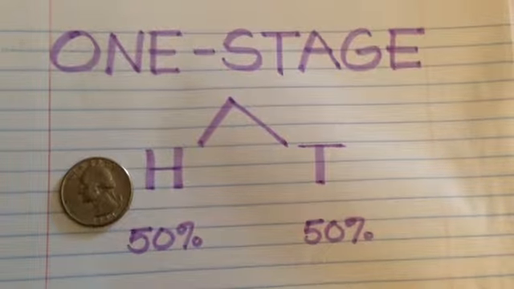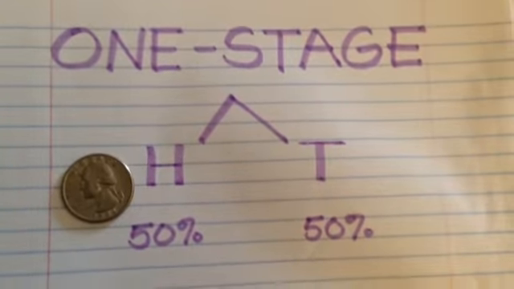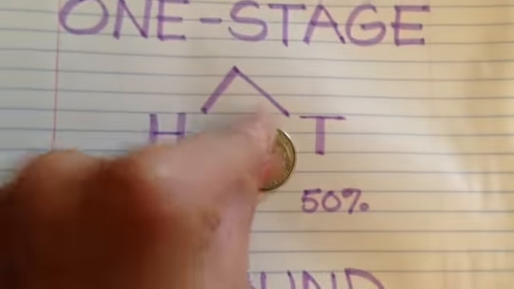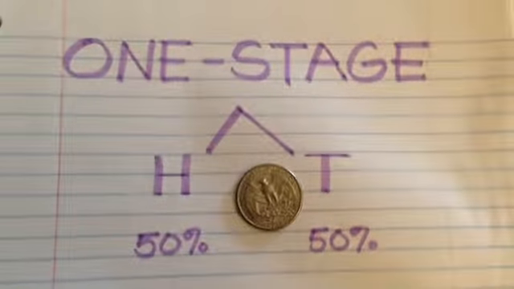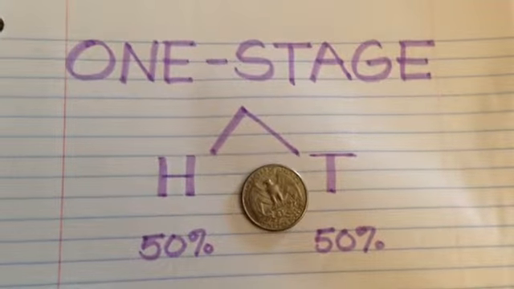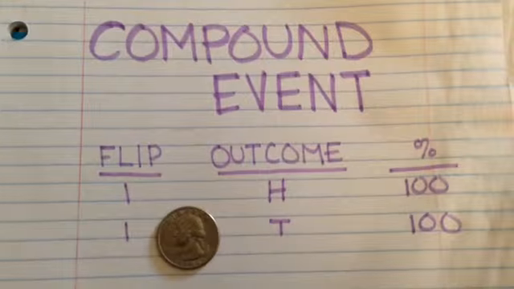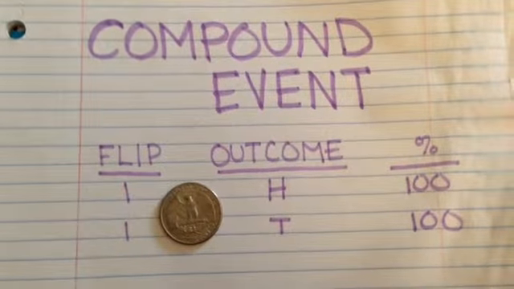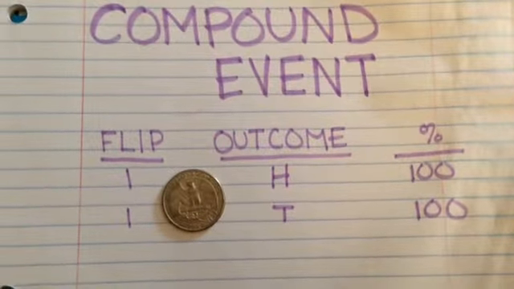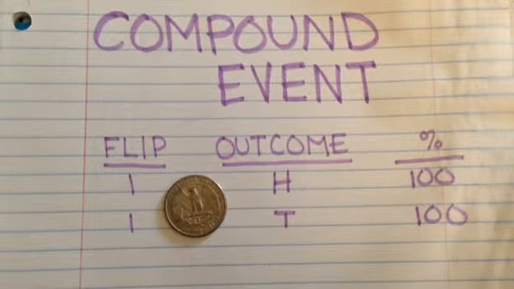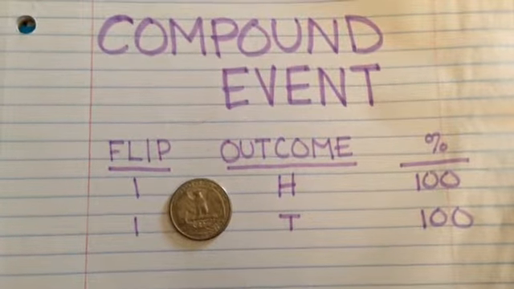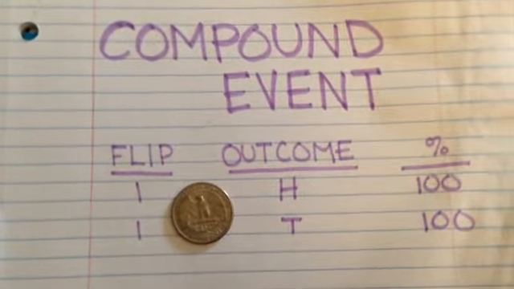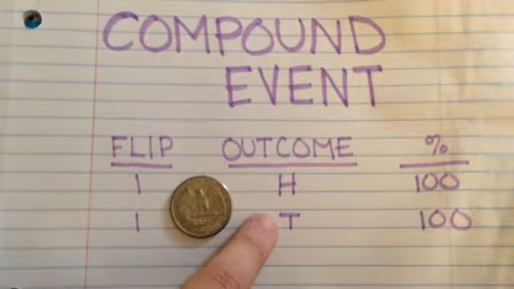The first example is tossing a coin. In one stage, the coin has to either land on heads or tails, which gives it a 50% chance of landing on heads and a 50% chance of landing on tails. The compound event of tossing a coin is saying that the coin will land on heads or tails on the first toss. That means that we have a 100% chance on the first toss of tossing a head or tails. Remember, we use the word or to indicate that there is more than one outcome. The outcomes are heads or tails.